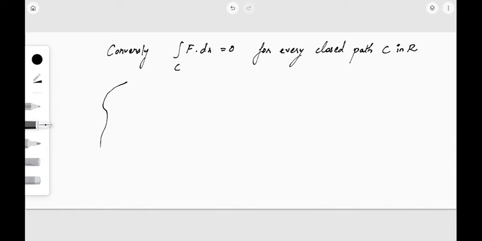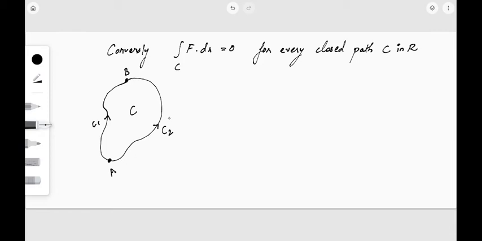Now here again let me consider the closed path C, and let me take 2 points A and B. Now we have to consider 2 different paths from A to B. So one is C1 and I am taking another path C2. Both are paths or curves moving from A to B. Now what I want to show is that integral over C1 f dot dr is the same as integral over C2 f dot dr.